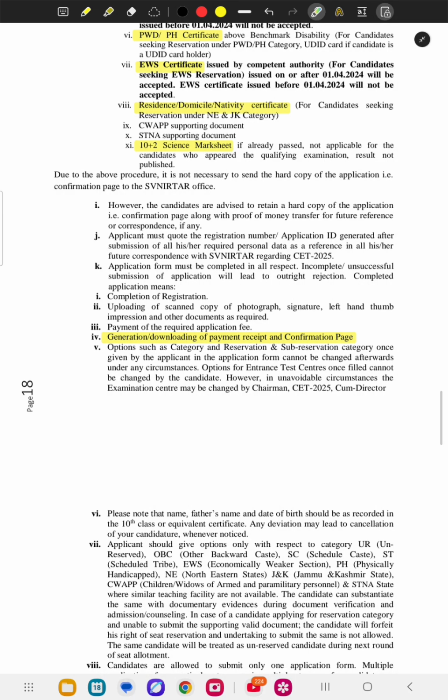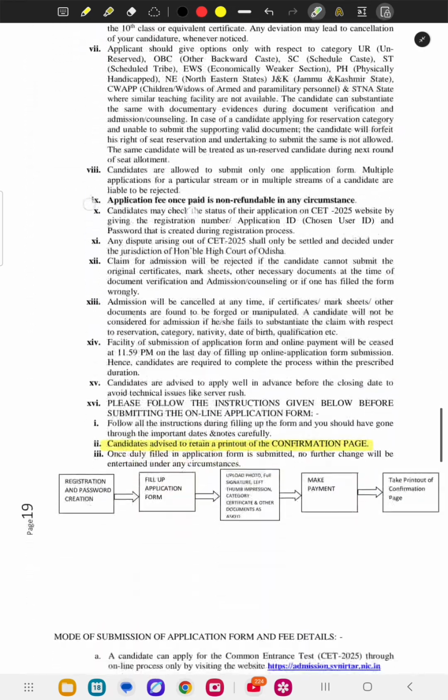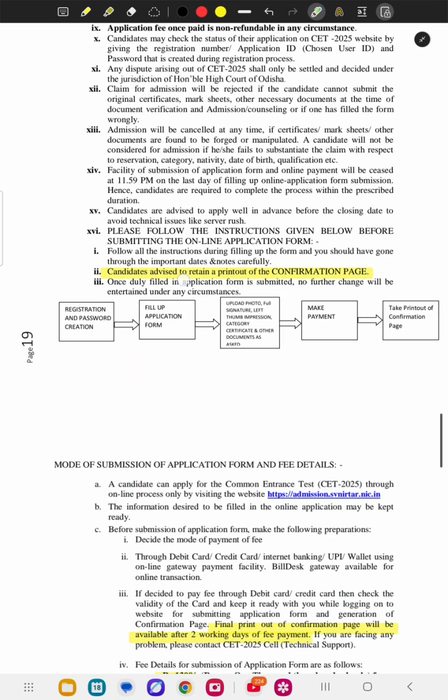Now after uploading all the documents, you have to go to the payment side. Then after payment, generation and downloading of the payment receipt and confirmation page. I already told, please download your confirmation page and payment receipt. Candidates are advised to retain a printout of the confirmation page. So here is the process: first you have to register and create the password, and please remember the password, because this password will help you to see the results, admit card, everything.